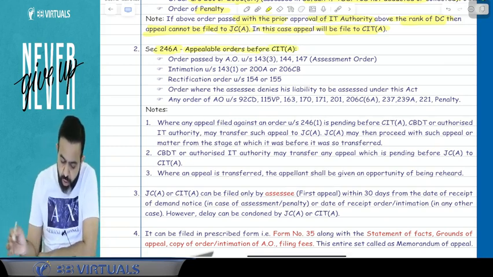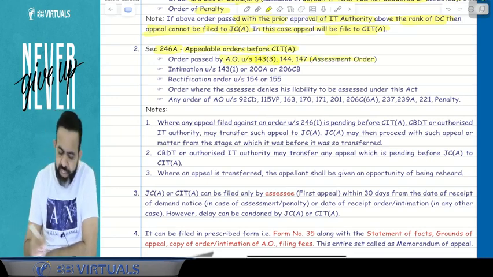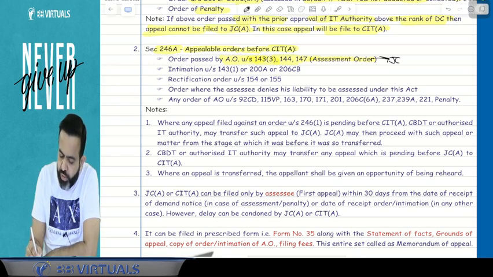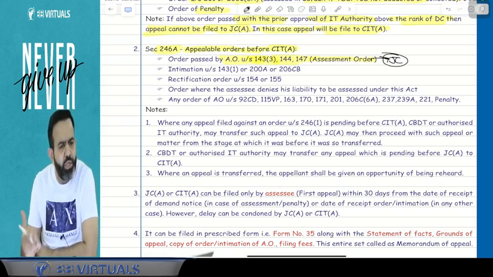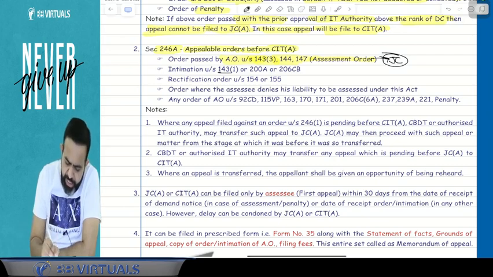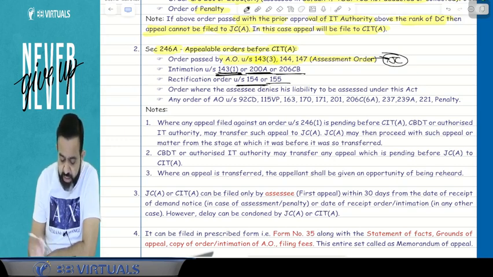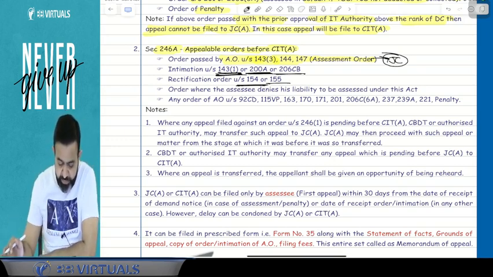So here, an order passed by the AO under section 143(3), 144 or 147, that is an assessment order. And guys, if this order is passed by the Joint Commissioner, then you will file the appeal to the CIT appeal. Or any intimation under section 143(1), 200A or 206CB. Or any rectified order under section 154 or 155.